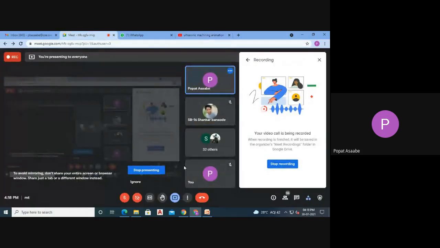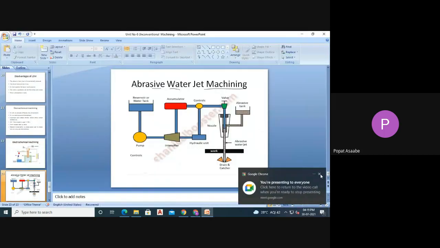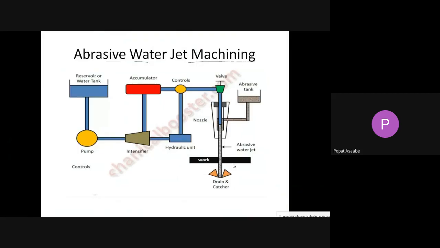So anybody having any problem, any doubt regarding all the unconventional machining, please tell me. If you are having any problem, I will repeat once again. Yes, anybody? No problem, sir. Okay, understood. All machining processes you have understood. Yes, sir.